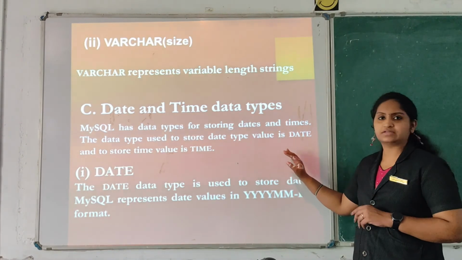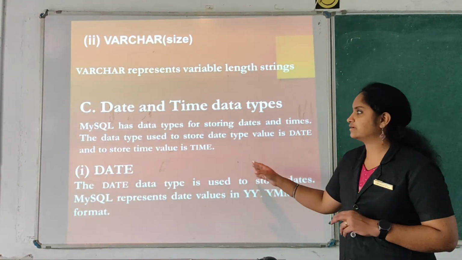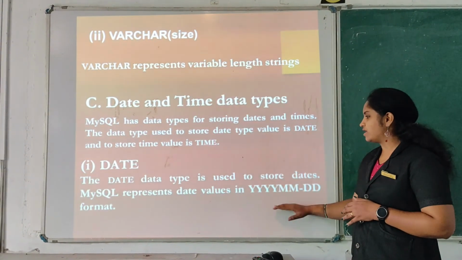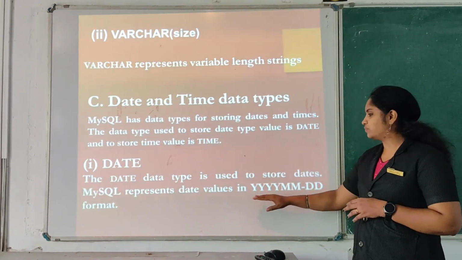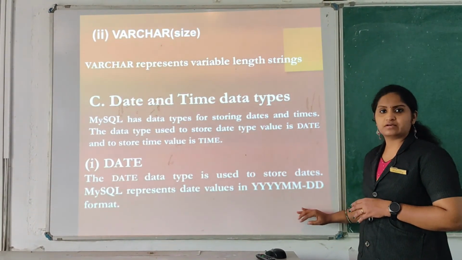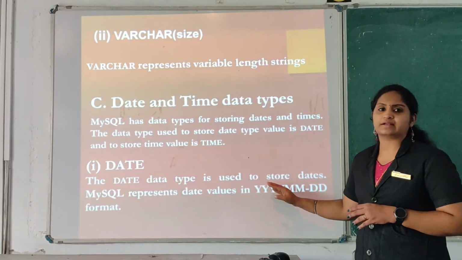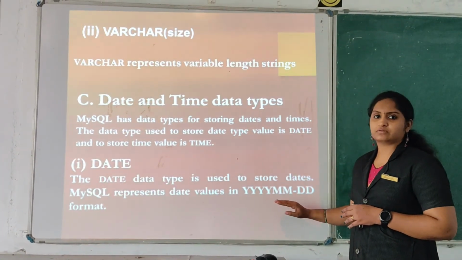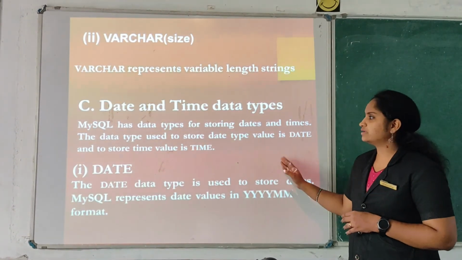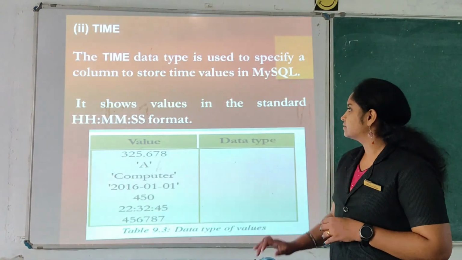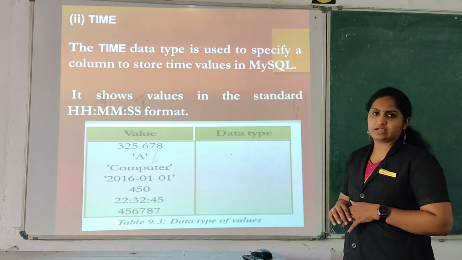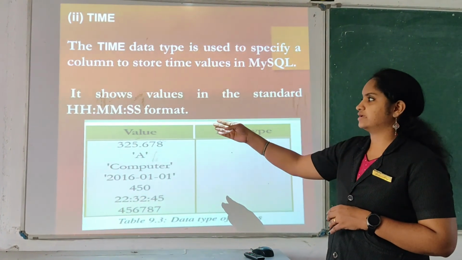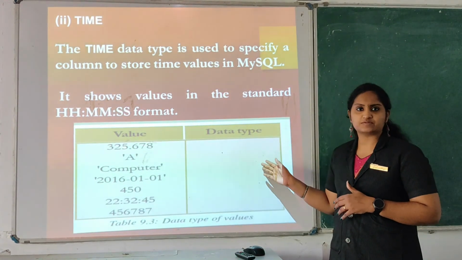The next one is the date and time data type. If you are including date and time, you have the set of date and time content. Here date will be represented in year, month and date mode, or date, month and year mode. We can enter this type of values while declaring the database attribute values. We'll see during the practical problems. The next one is time. Here you can see the time data type, which means you can include the time in hour, minute and seconds format. These are the different data types which we are discussing in this